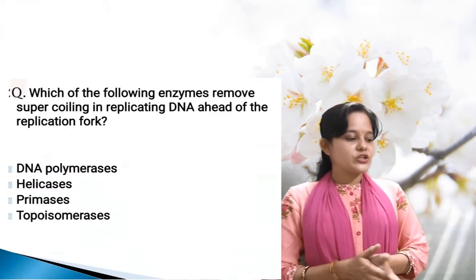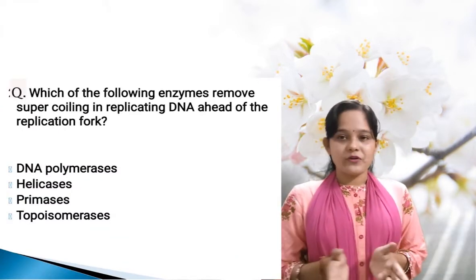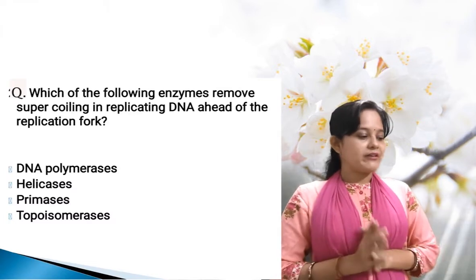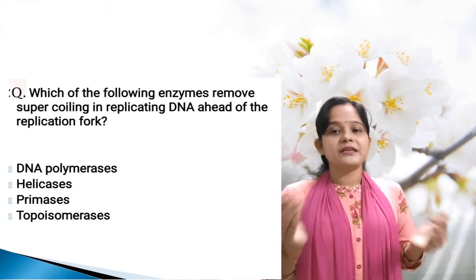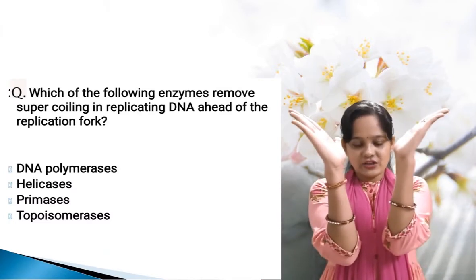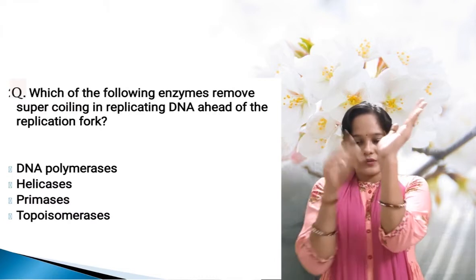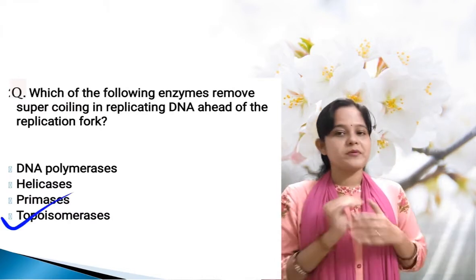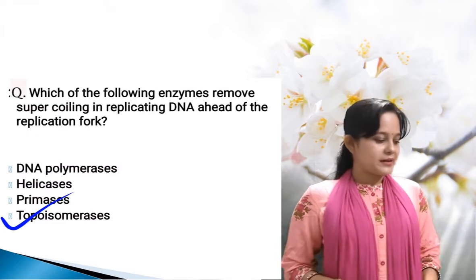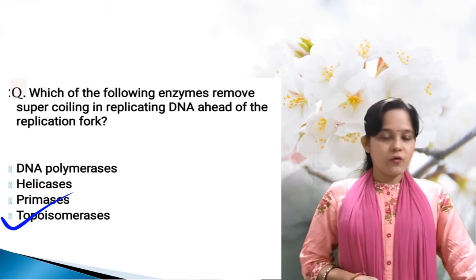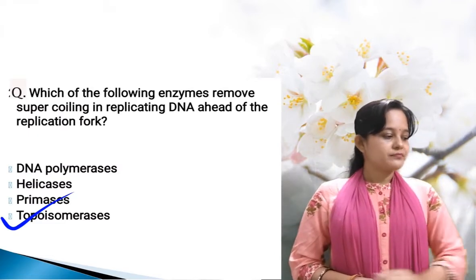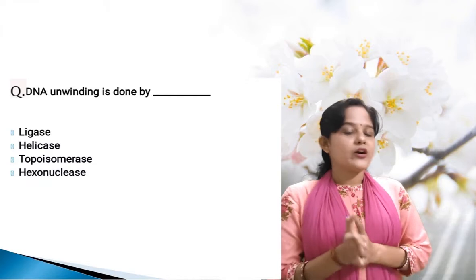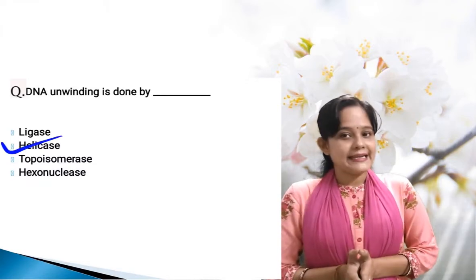The next, which of the following enzymes remove supercoiling of replicating DNA ahead of the replication fork? This is the replication fork, and here supercoiling formation happens, and that supercoiling is removed by topoisomerase. So option 4 is the correct one.